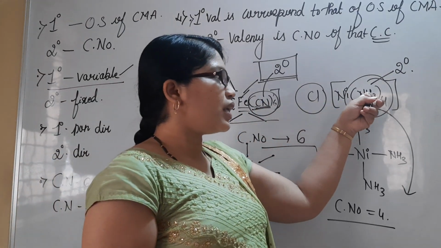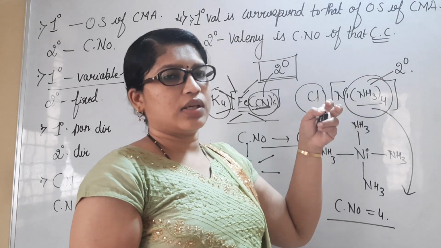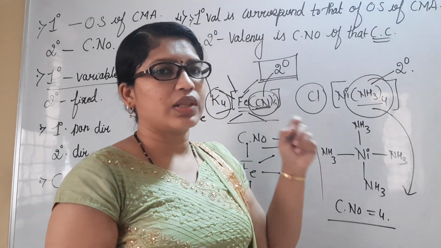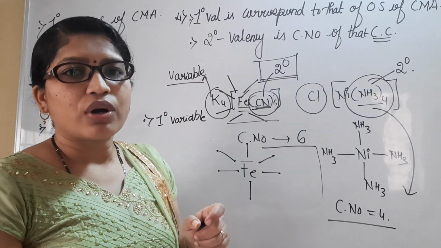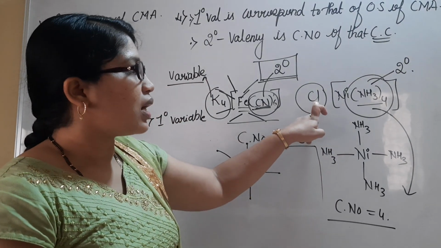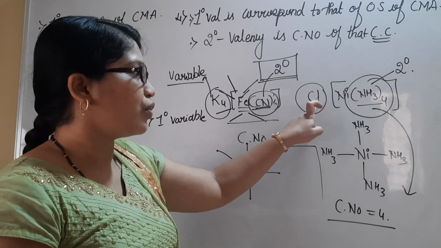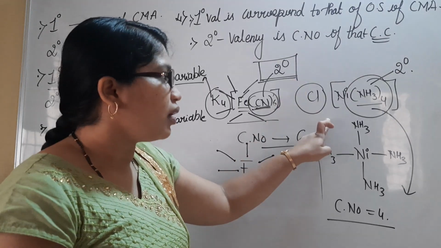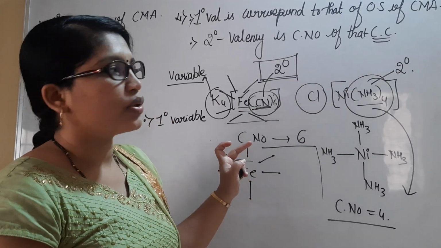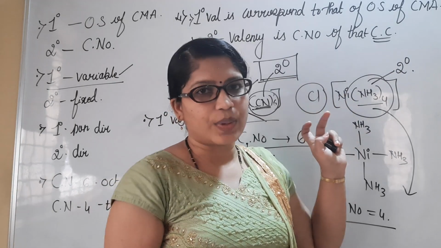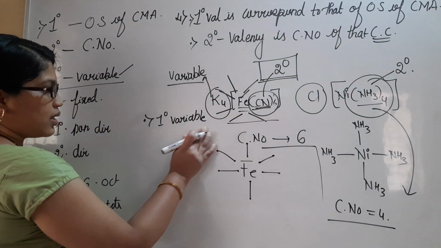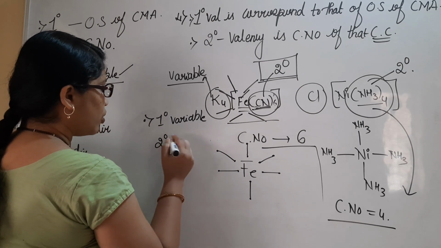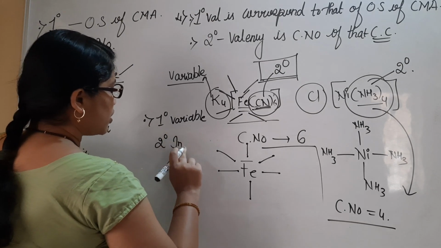Here if you consider NH3 4, it must be NH3 4 itself, because they are closely bound to the central metal atom with the help of coordinate bonds. We cannot change them. Whereas counter ions are present just by the force of attraction, we can change them. We can alter their valency. We can add counter ions or we can remove them. But the same doesn't happen with the secondary valency. So primary valency is variable. Secondary valency is non-variable or invariable. It is not variable.